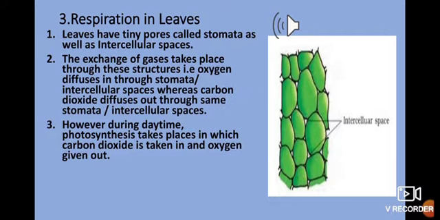This is how the entire cycle continues. So this is all about the process of respiration in plants, taking place in roots, leaves and stems. In the next slide there is a video which will give you a fresh and clear concept of respiration in leaves.